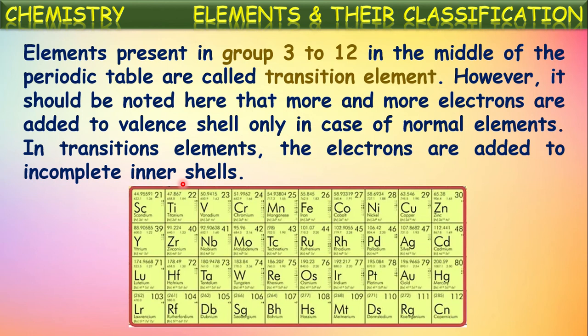Whereas in the case of normal or representative elements, only the outermost shell is incomplete. So electron transfers or sharings will be done only with the valence shell for those elements. Whereas for transition elements, along with the outer shell, the inner shell is also incomplete, so electron transfers or sharings occur with the inner shell also. That is the specialty of these transition elements.